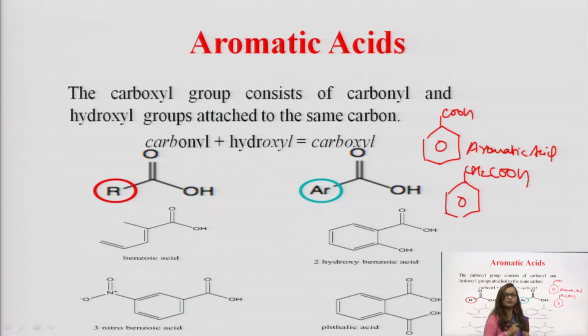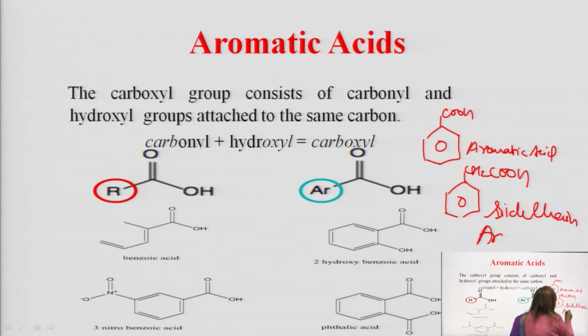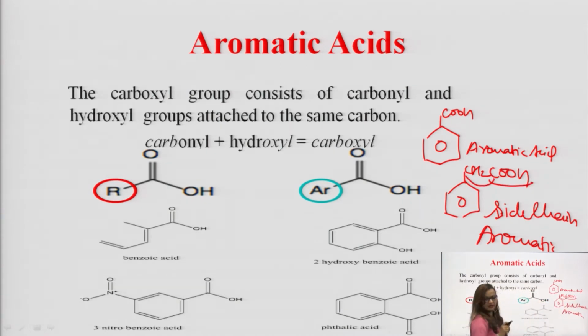This is not aromatic because the carboxyl is not attached directly to the ring. The name of this type of acid is side chain aromatic acids, because the carboxyl group, or COOH group, is attached to a side chain.